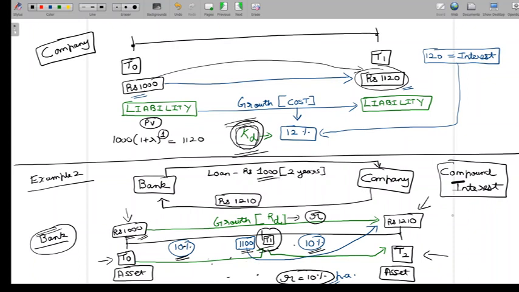So we understand here that the extra money paid at T2 is 210, and this 210 is basically interest, and it has two things here. It has 100, which is the first year's interest, and it has 110, which is the second year's interest. So for the bank which has given money in the form of a loan, at the end of T1, there is an interest which has accrued, which is actually getting reinvested for one more year.